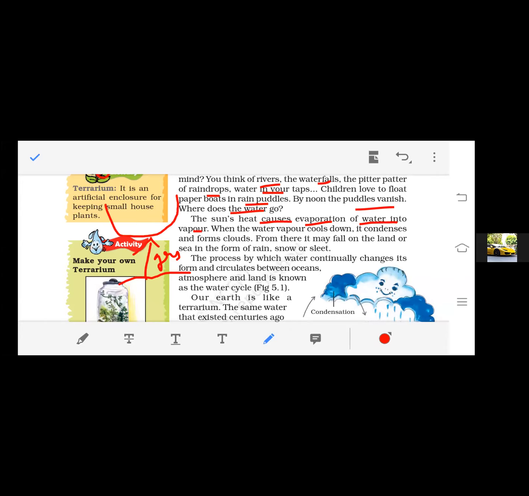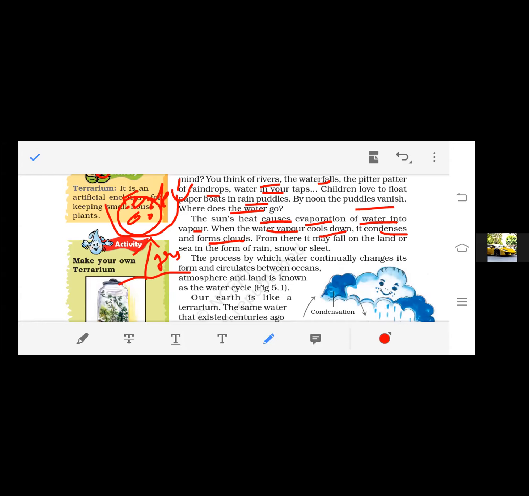When it reaches the atmosphere, there is low temperature. Due to this low temperature, these water vapors cool down, right? And when they cool down, they become condensed and form clouds, right? Condense means they begin to accumulate. Suppose this is water vapor; due to the cold area or low temperature, they will convert into a bigger object. That is called condensation, and it forms clouds,